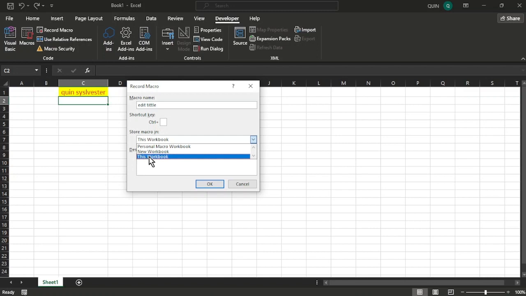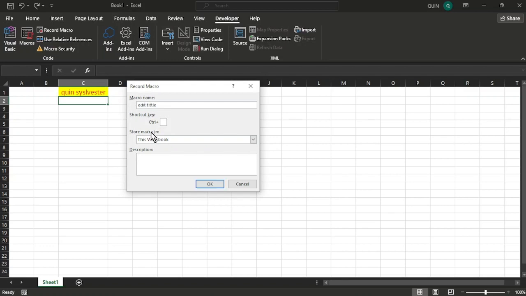And if, for example, you share it with a colleague or with your friend, you can also use the same macro. If you use personal macro workbook, it means every Excel workbook that is in your computer can use this macro. Once you're done with this, I'm going to click on this workbook only, because this is a simple experiment.